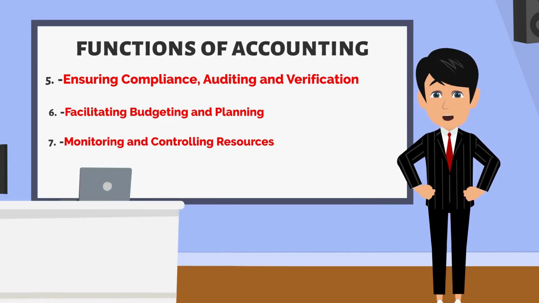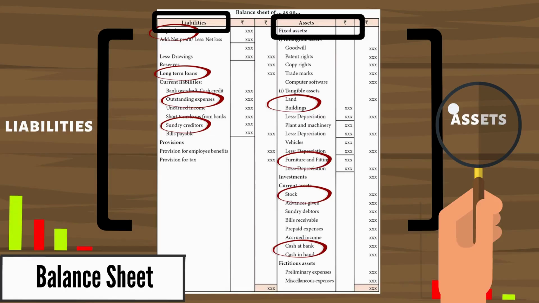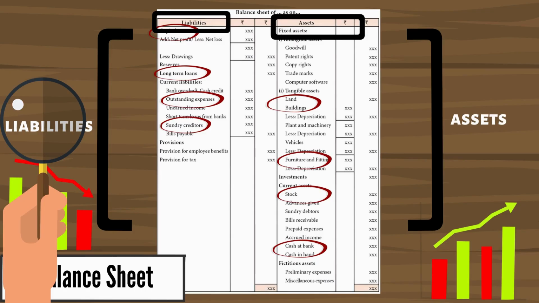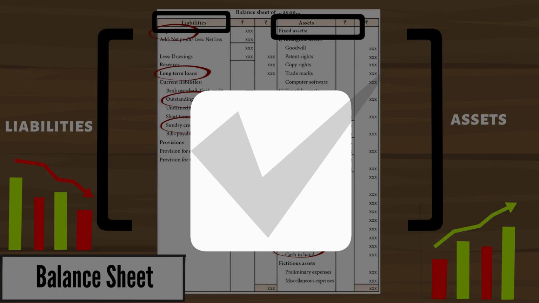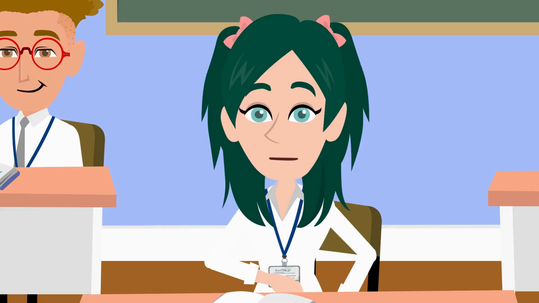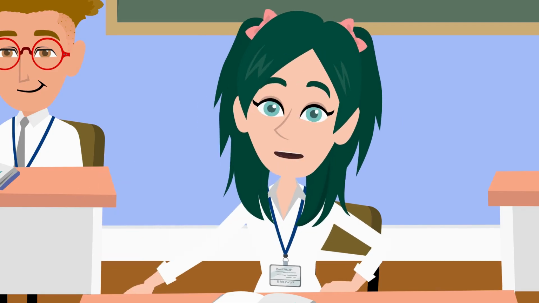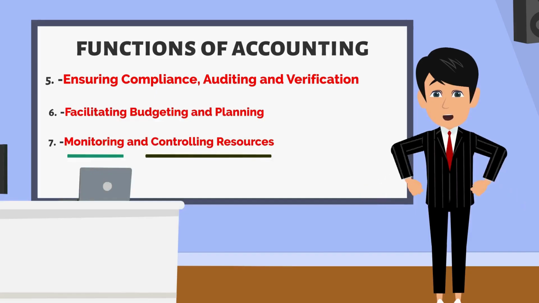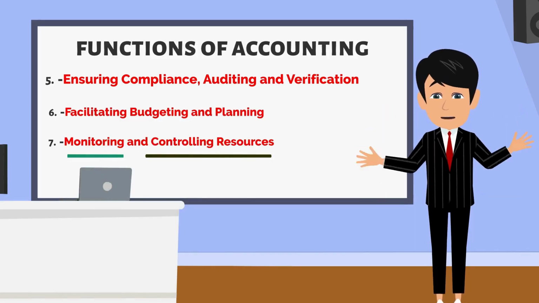Now let's move to the seventh function of accounting: monitoring and controlling resources. Accounting helps track the company's assets, things the company owns, liabilities, what the company owes, and expenses, money spent. This ensures that the company is using its resources wisely and prevents fraud or mismanagement. So, accounting also helps in protecting assets by ensuring all business transactions are documented and accounted for. Right, Bushra? Accounting helps protect assets by making sure everything is recorded properly.